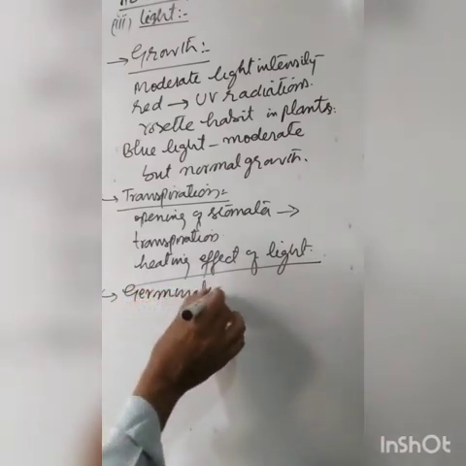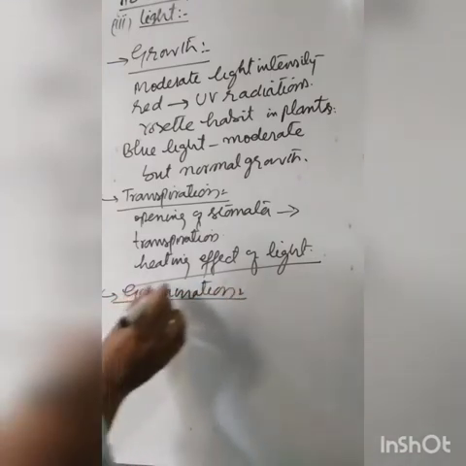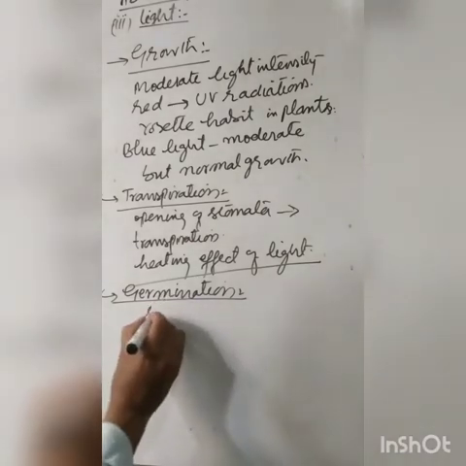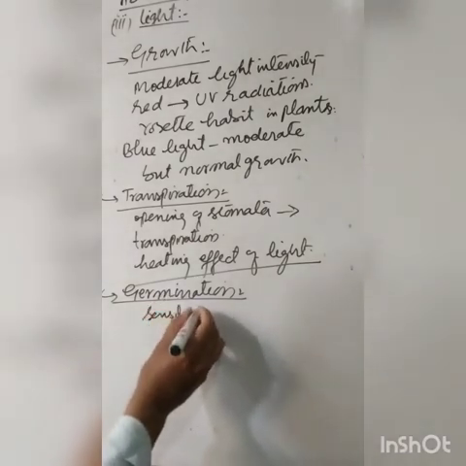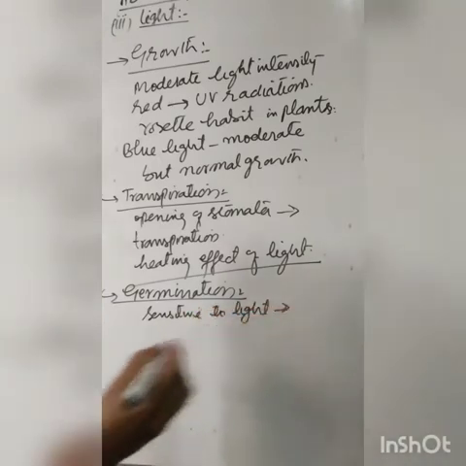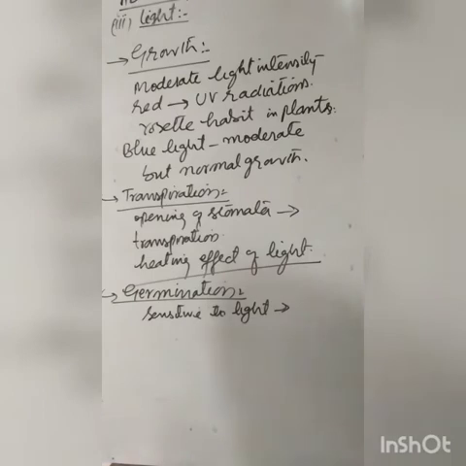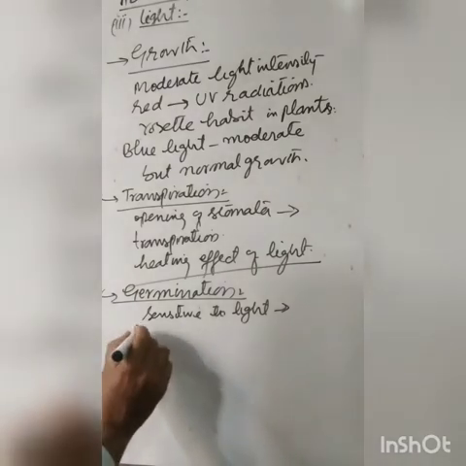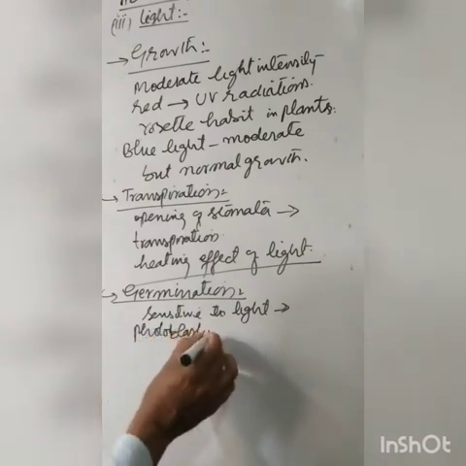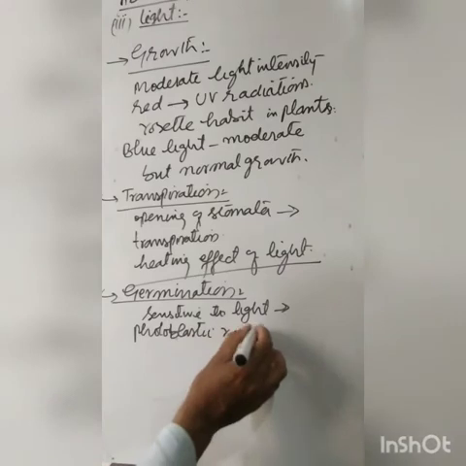Now, in some plants, germination is also affected by light. A number of seeds are sensitive to light, and that is called the photoblastic response.